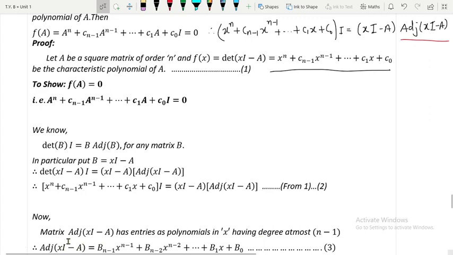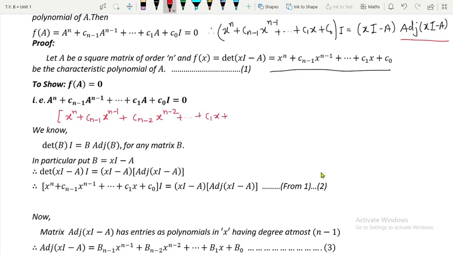Therefore you can write adjoint of xI minus A in this form, and I am calling it 3. Now we are going to use this value of 3 in 2. Now once you use 3 in 2, what will happen? Okay, so your left hand side is x raised to n plus c(n minus 1) x raised to n minus 1 plus next is c(n minus 2) x raised to n minus 2. This will be continued plus c1x plus c naught.